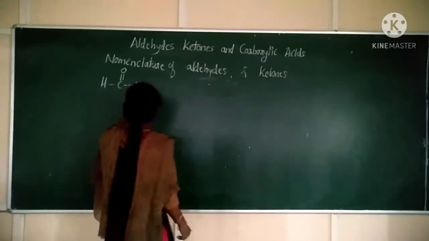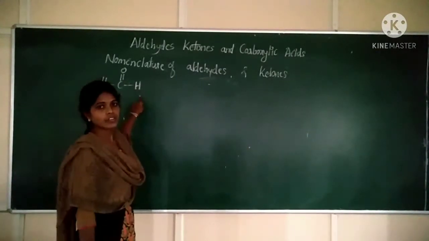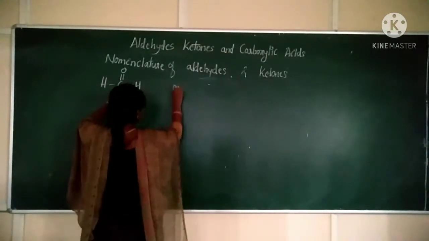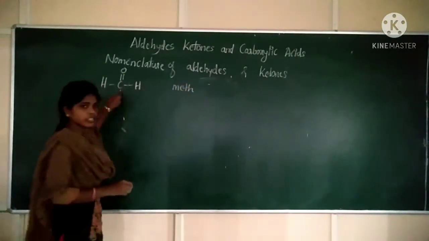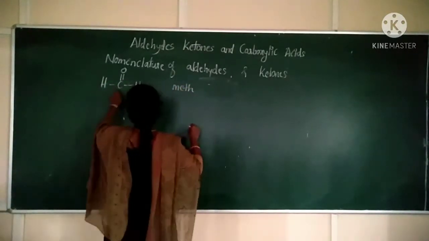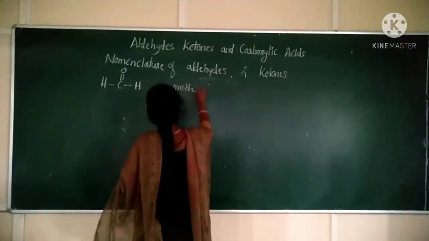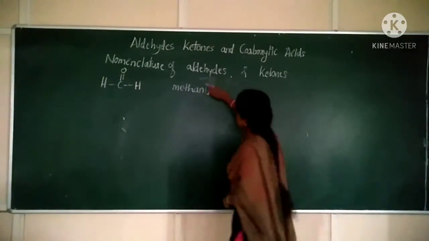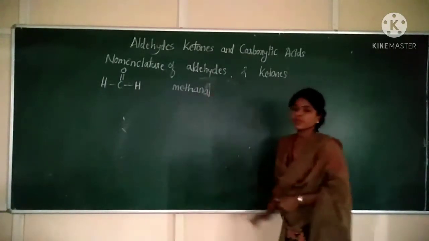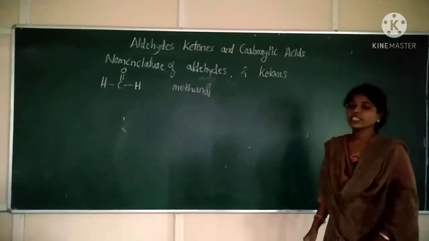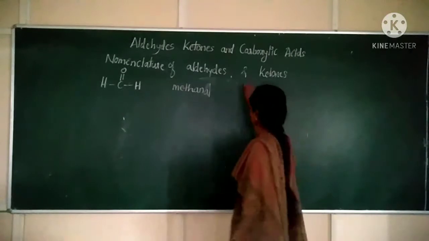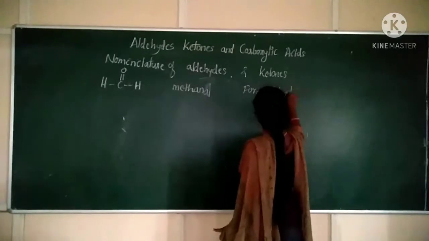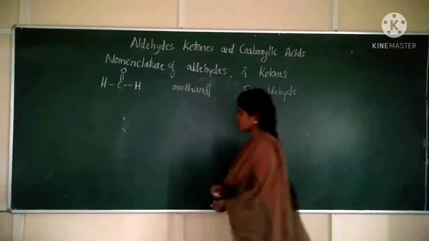Next, write the IUPAC name for HCHO. So this is an aldehyde. How many carbons are there in this molecule? Only one carbon. So when the carbon number is 1, the root word is Meth. There is no bond between carbons, so I can take it as methane. Now E is replaced by AL. So that is methanal. Methanal is the IUPAC name for HCHO, and formaldehyde is the common name. Clear?